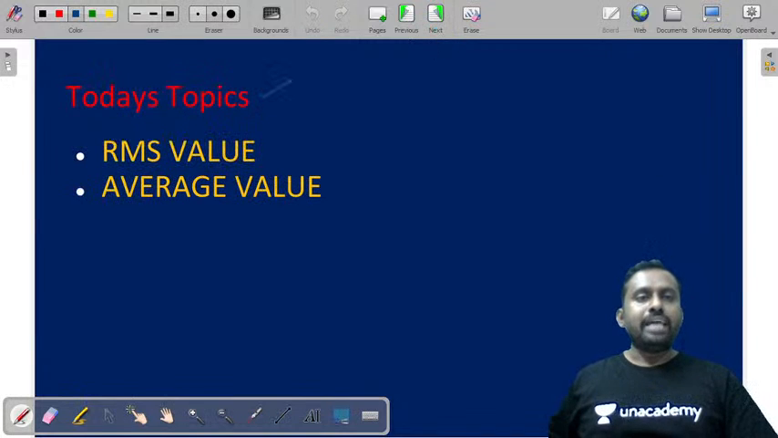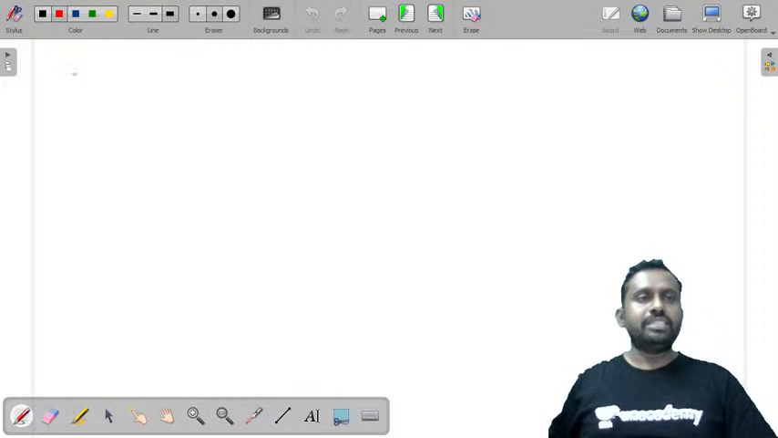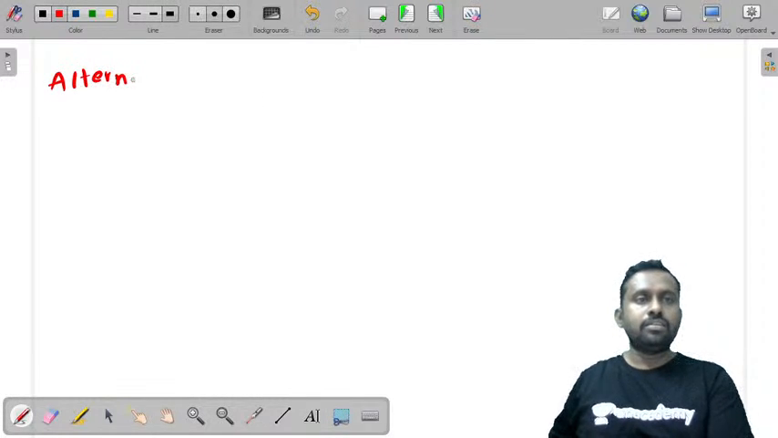So today's topics are RMS value and average value. I'll also tell you what is an alternating quantity or what is an AC quantity. And we will also see some terms like form factor and crest or peak factor along with this. We'll also see the differences between DC and AC quantities. So let me first start. What is an alternating quantity?